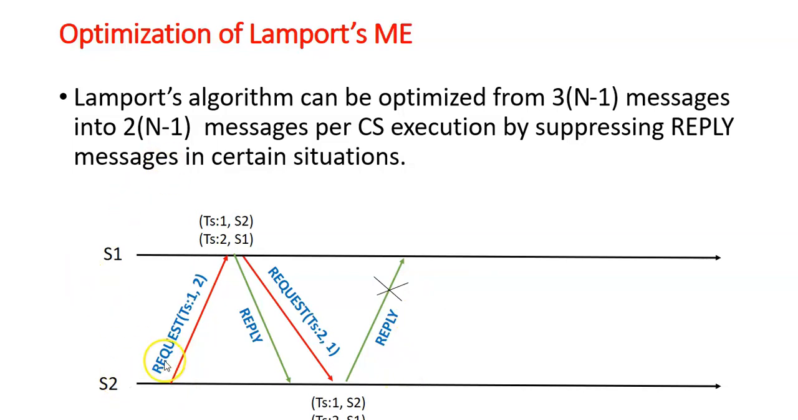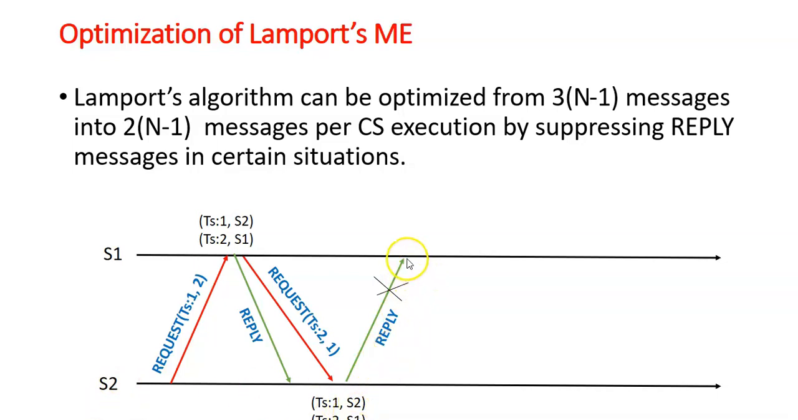For example, look here: S2 and S1 are two sites. S2 is sending a critical section request to S1. S1 simultaneously wants to enter the critical section, so it also sends a request to S2. But on receiving S2's request, S1 finds that its own request is bigger, so it sends a reply immediately. But S2 knows that its request is smaller, so it is eligible. S2 is now eligible to enter the critical section, so it suppresses the reply message. It need not send the reply message to S1 because S2 is the one that is eligible.